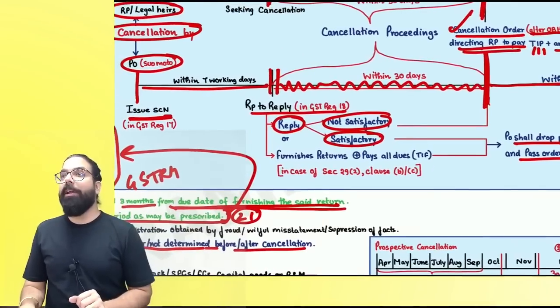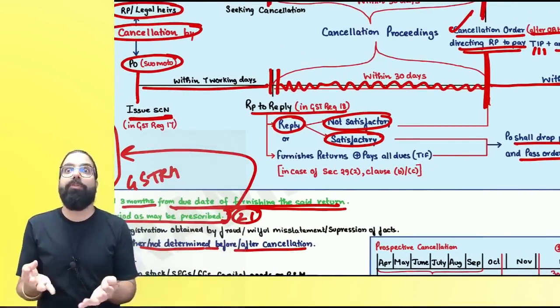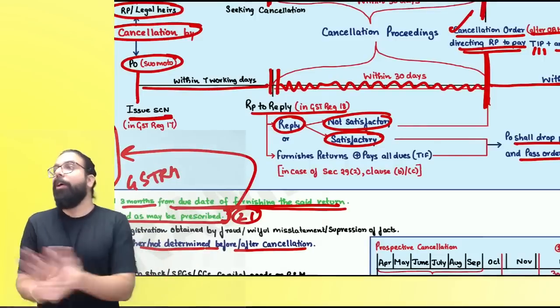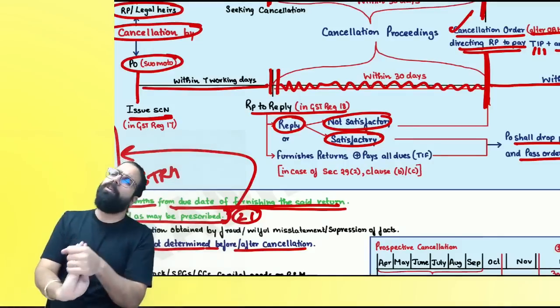Sir, I did not file my return. Composition dealer or normal person, the officer gave you a show cause notice. You got the show cause notice and you ran, ran, ran. You paid all your taxes and filed the return. Then the cancellation proceedings will be dropped.